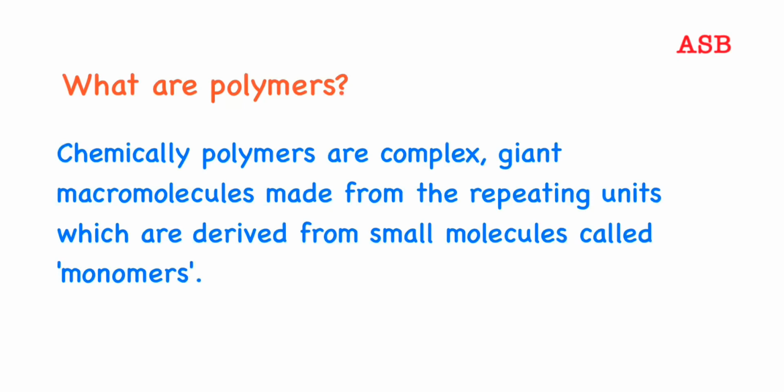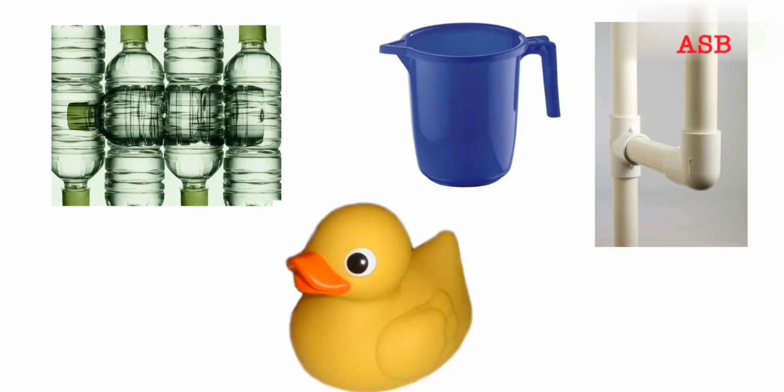So we shall move forward and see what the daily equipment or daily use things are which are polymers, and we cannot imagine our life without polymers. So let us explore what are the things we see in our daily life which are polymers. Friends, these are a few things which we see in our daily life which are nothing but polymers.